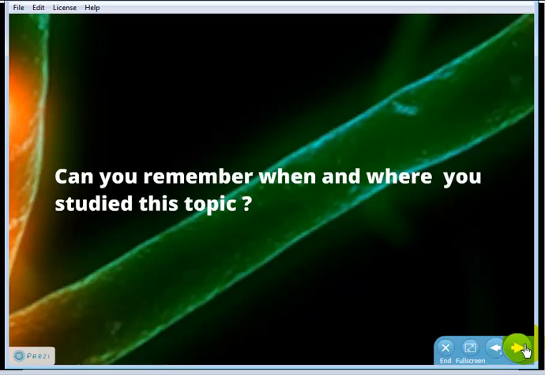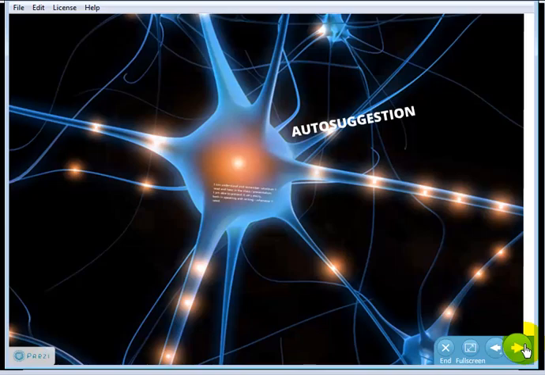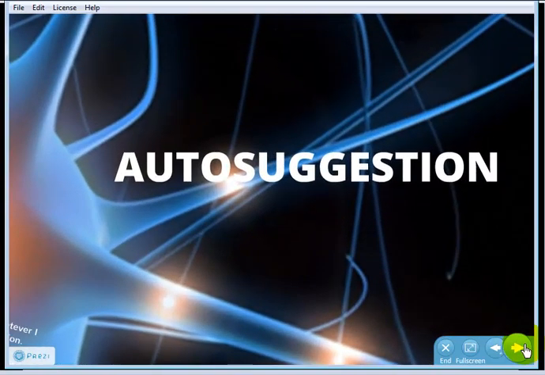Now let's move on to auto-suggestion session. Auto-suggestions are affirmations which we tell to ourselves, and using auto-suggestion regularly before and after the study session will help us learn faster and remember easily.